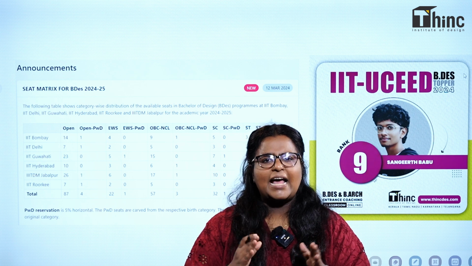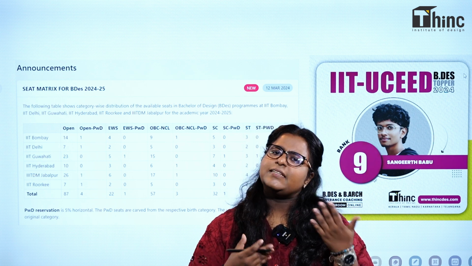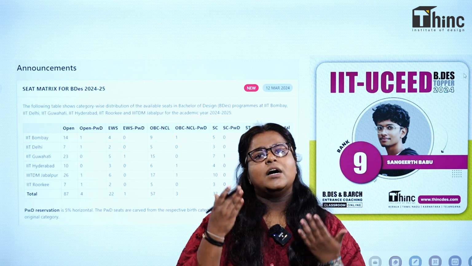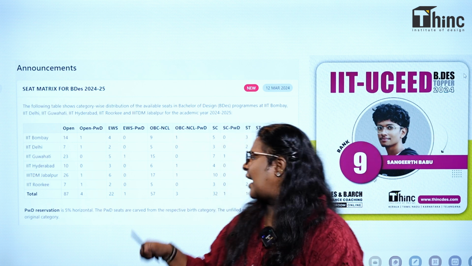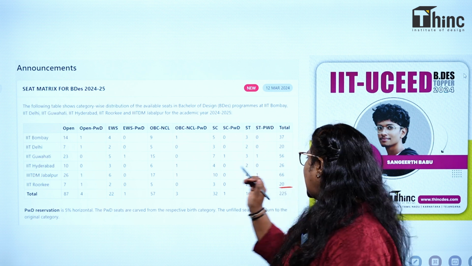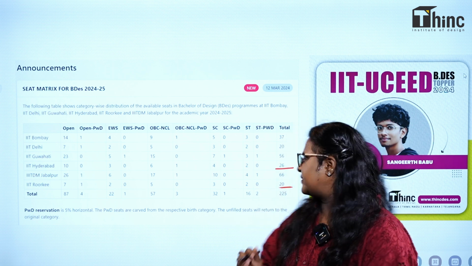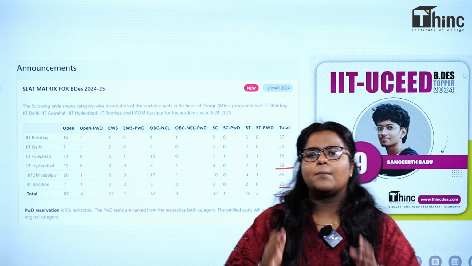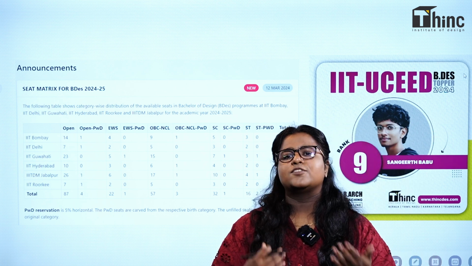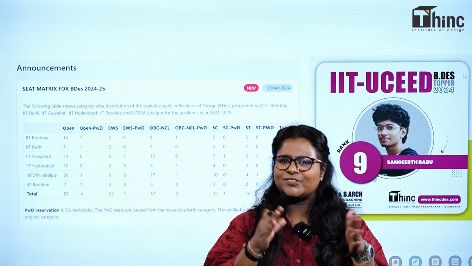As we know, IIT has added a new campus to the list, which is IIT Roorkee. So we all had a confusion about how many seats have been allotted for Roorkee. They have also updated that: IIT Roorkee is here with 20 seats, and in addition to it, IIT Hyderabad is here with 26 seats. That makes the total number of seats 225. Compared to last year, the seats have been increased, so the chances of us getting into IITs have also increased, which is a positive note.